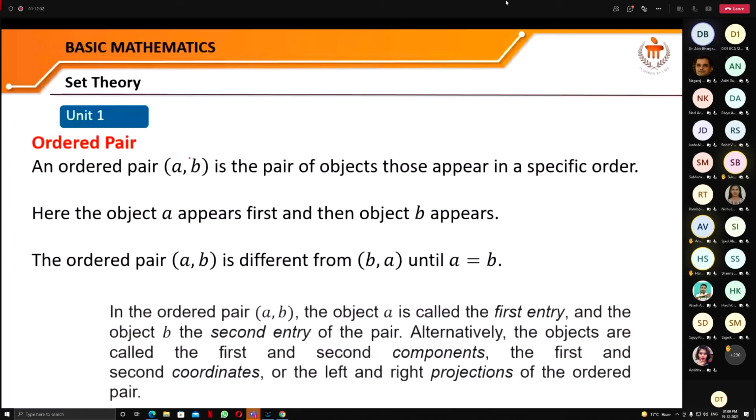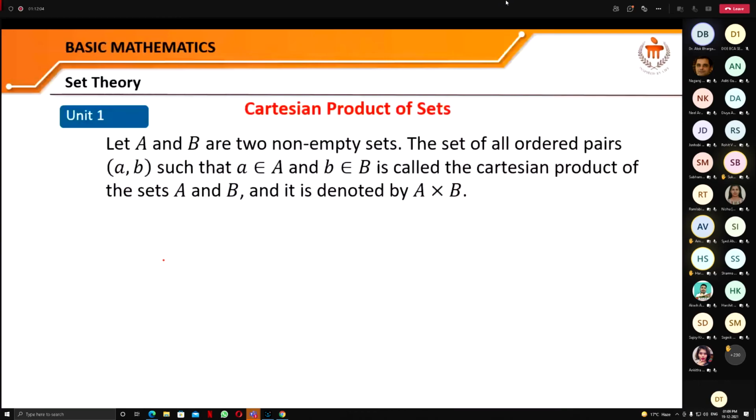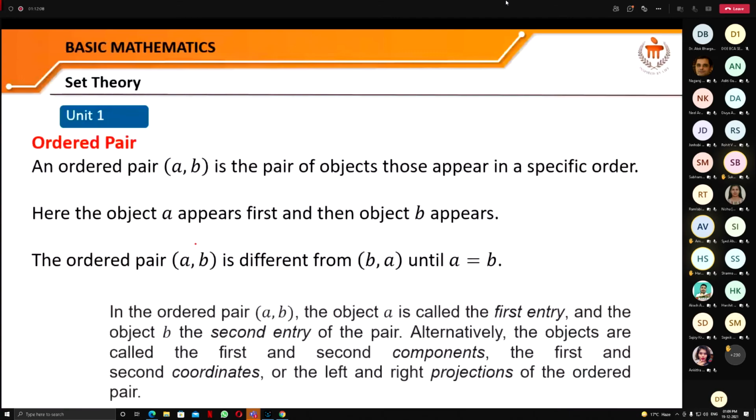Right? But here, AB is different from BA, because here B is taken first. This is possible only when A and B are equal. And here, in this ordered pair AB, A is called the first entry or the first element, and B is called the second entry or the second element.